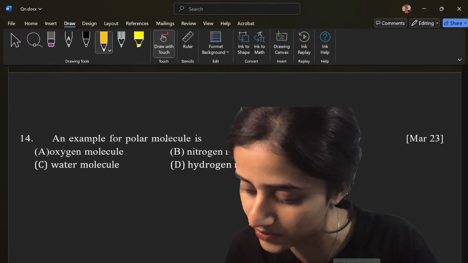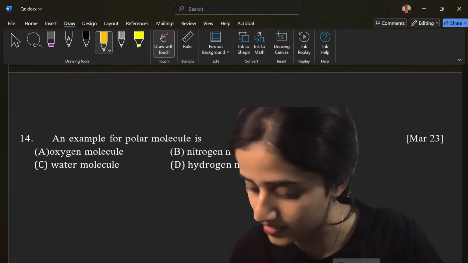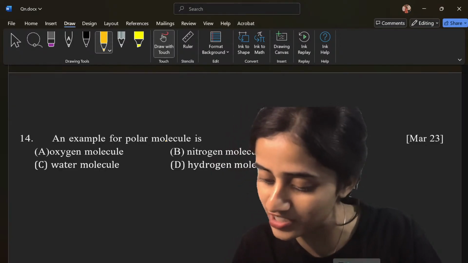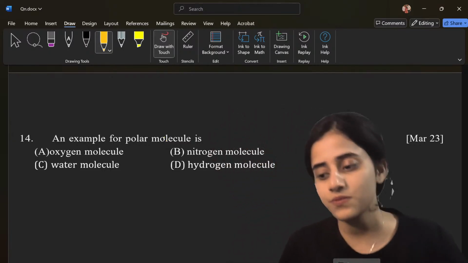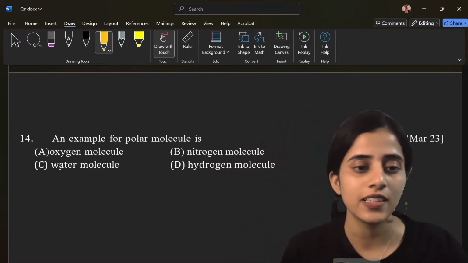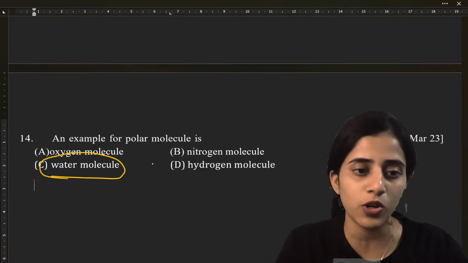Yes, see, very good. Who answered first? I can't find out who answered first, but Bharati has answered. Alex, Sanchana, Kirtana. So many people have answered. Okay, so the answer is water molecule. Example of a polar molecule is water molecule.